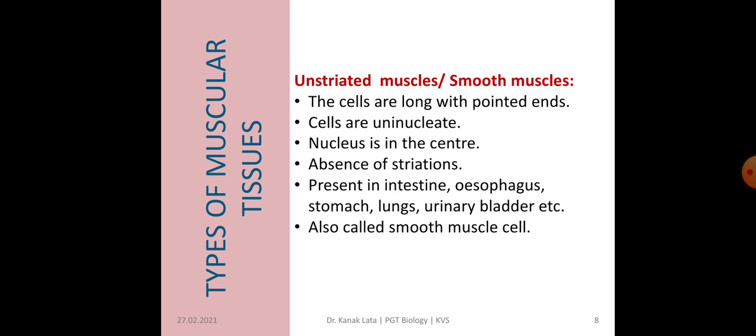Now next is unstriated muscles, also called smooth muscles. These cells are long but tapering, meaning pointed, and they are uninucleate, and the nucleus is present in the center. There is no striation here; striations are absent. This type of muscular tissue is present in the intestine, esophagus, stomach, lung, and urinary bladder. They are also called smooth muscles.